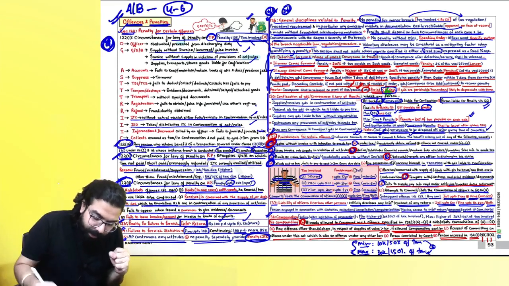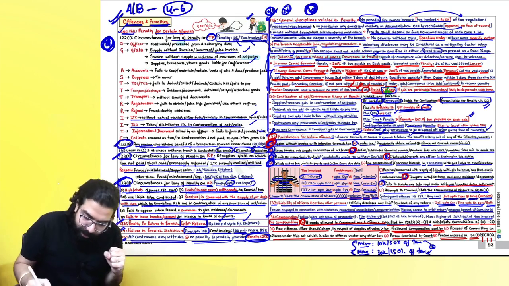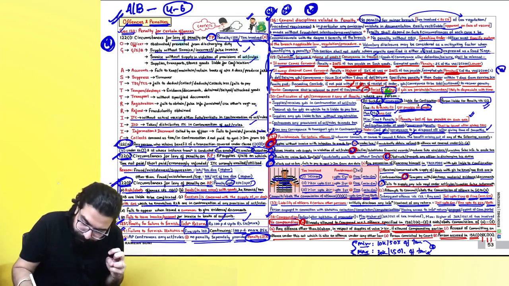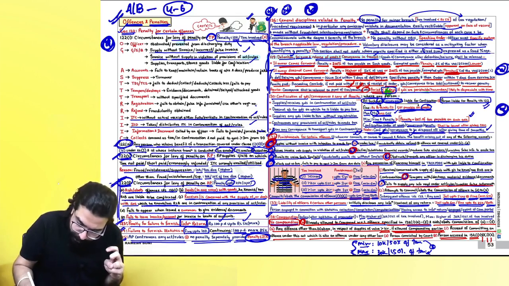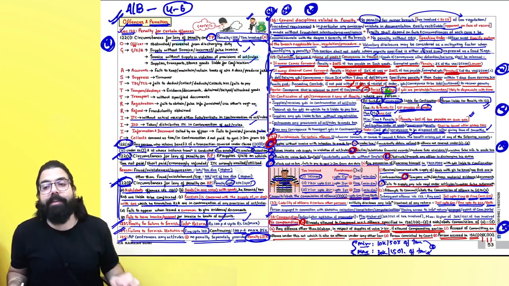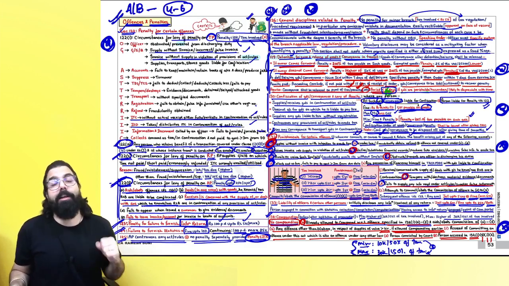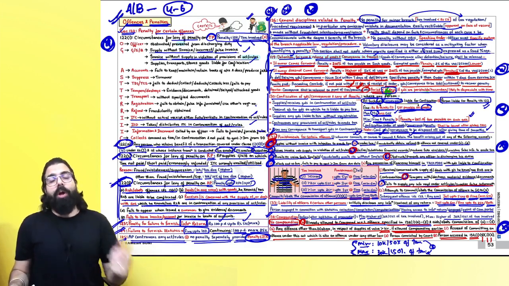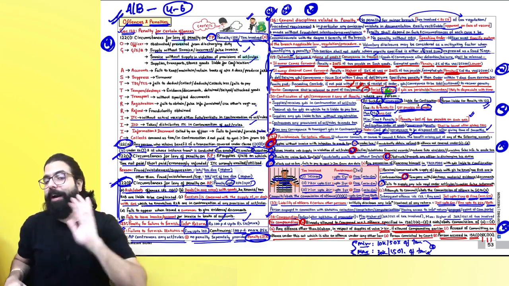122 is a good section. 126 is a good section. 129, 130, section 132, section 138 are A graded sections of your chapter. Please practice question answers and 100% you will be able to do it if you practice question answers.